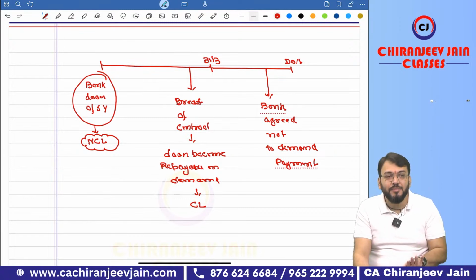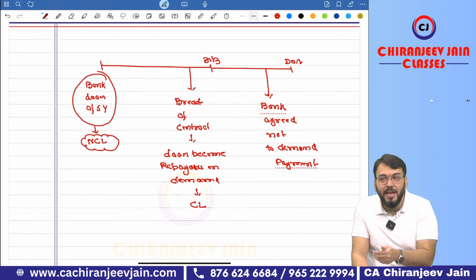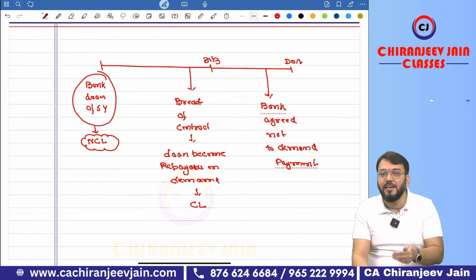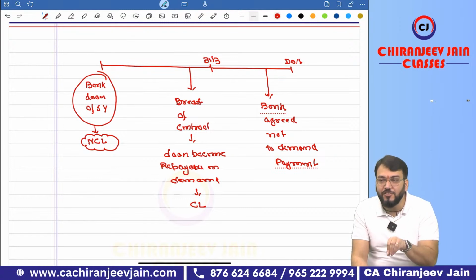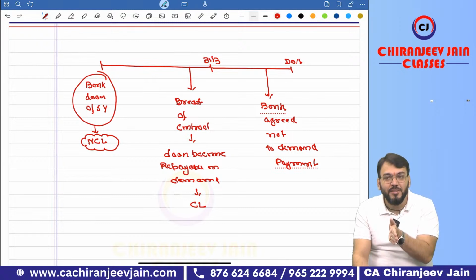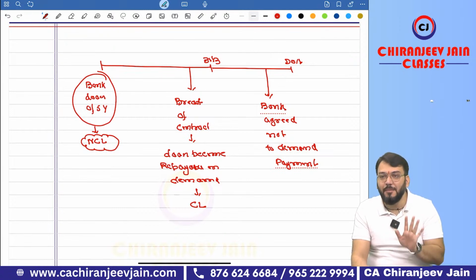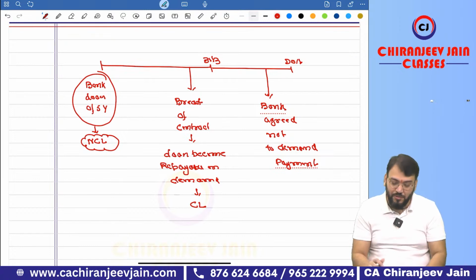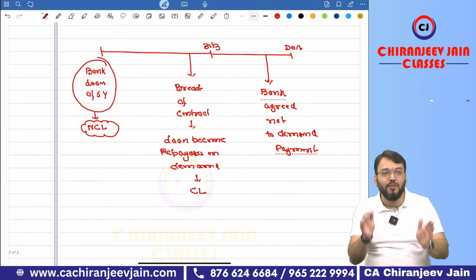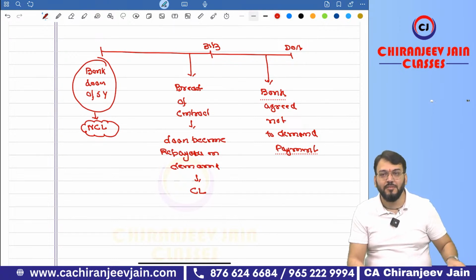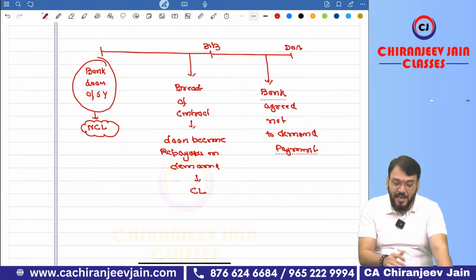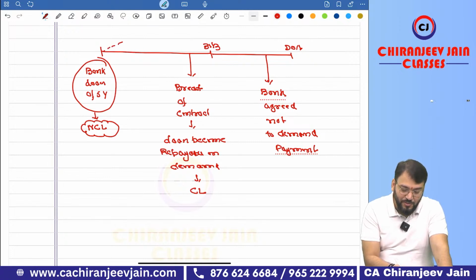Now the question is that if after the reporting date and before approval of the financial statements the bank agrees not to demand, then whether it will be an adjusting event or non-adjusting event. If you are saying it is an adjusting event, then on 31st March it will be classified as non-current liability. If you are saying non-adjusting event, then on 31st March it will be classified as current liability. Understood? Tell me, adjusting or non-adjusting, from your point of view. Apply your common sense. Have you understood the entire situation?